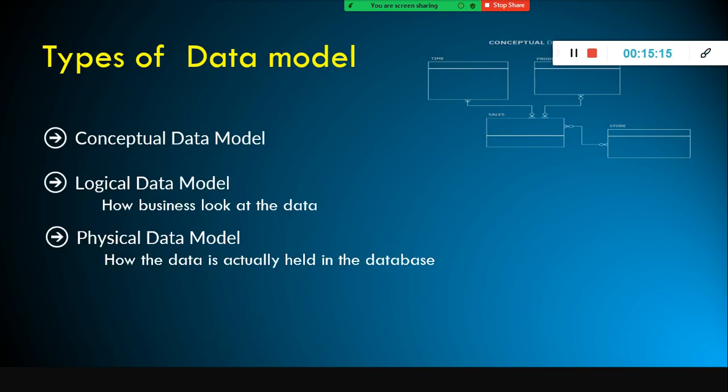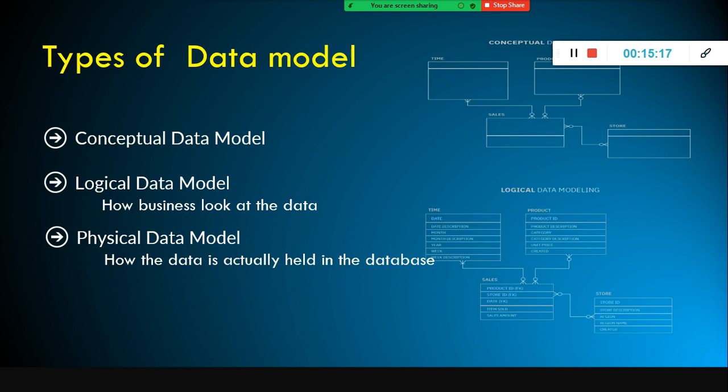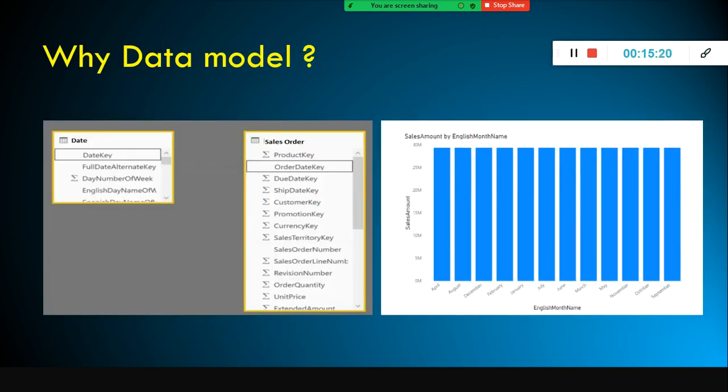So all this we discussed already. Okay, so 3 types of data model. This also I discussed, hope you remember. Logical, physical, everything. And this is what happens when I don't have a data model and I try to slice and dice the sales, or slice and dice by the order date key or the date key, right? For the sales amount, it is not displaying correctly. For all the months the sale value is the same. The sale values should not be the same for all months, because it is not filtering the data correctly.